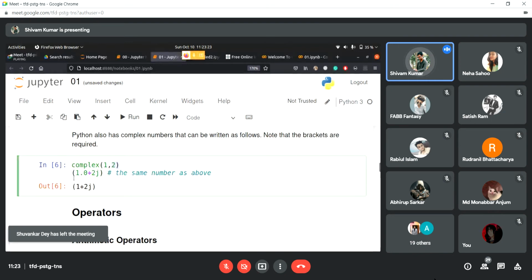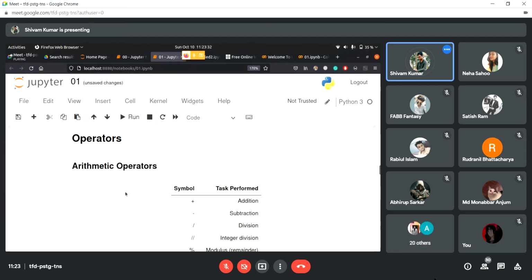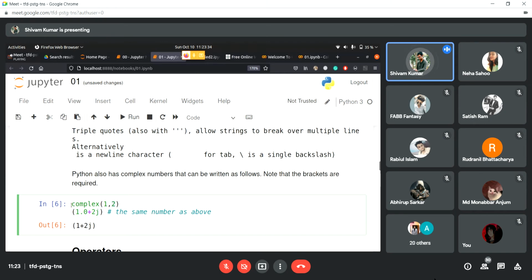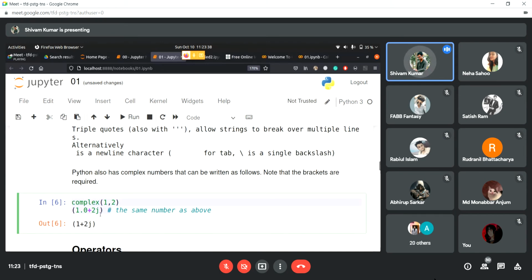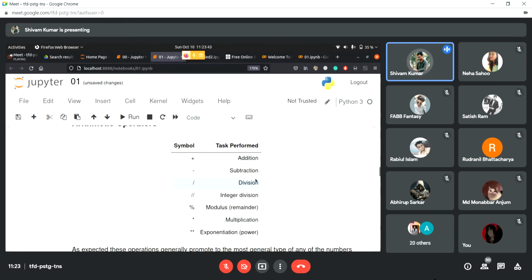So Python shows that the number you have entered is 1 plus 2j, because we passed a as 1 and b as 2, right? This has a very small usage, it's rarely that you're going to use it, but it's just something that you should know. Okay, so we already talked about operators: addition, subtraction, division, integer division that someone pointed out